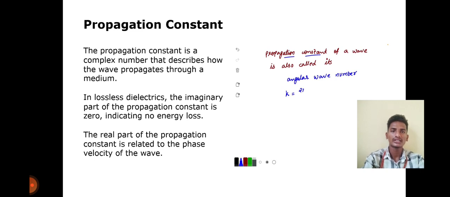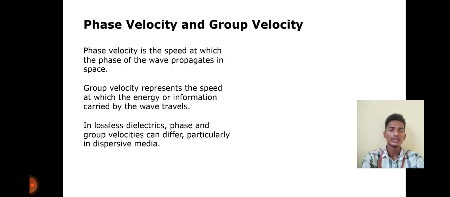In lossless dielectrics, the imaginary part of the propagation constant is 0, indicating no energy loss. The real part of the propagation constant is related to the phase velocity of the wave. The propagation constant of a wave is also called its angular wave number, k is equal to 2 pi by lambda. Phase velocity and group velocity.